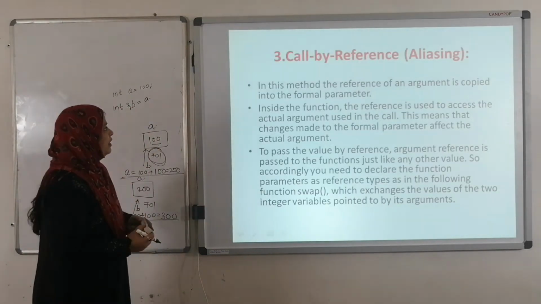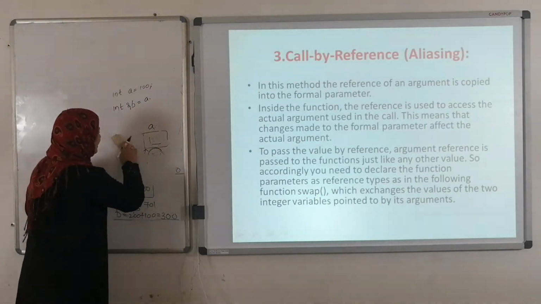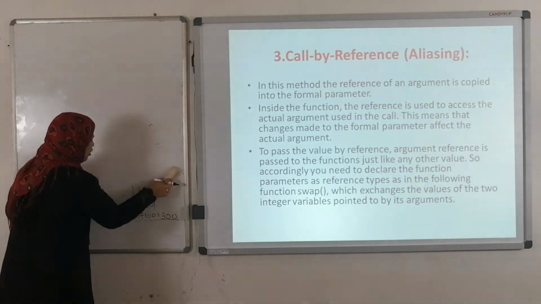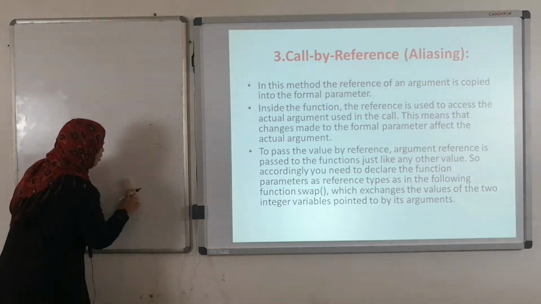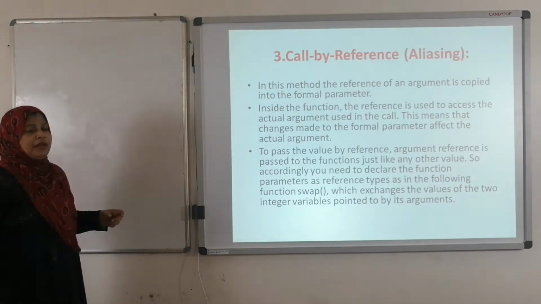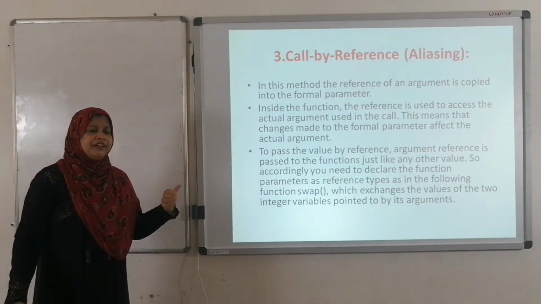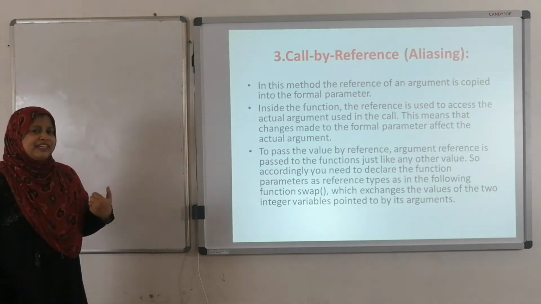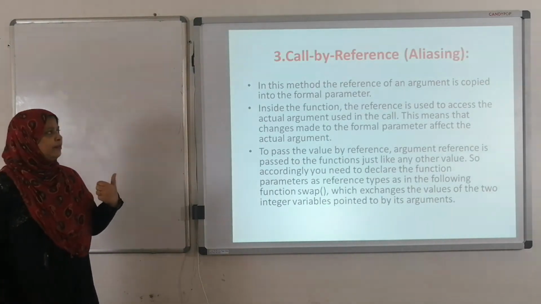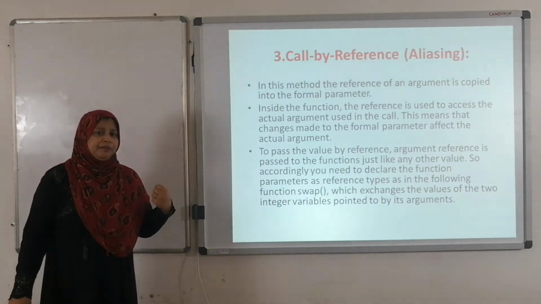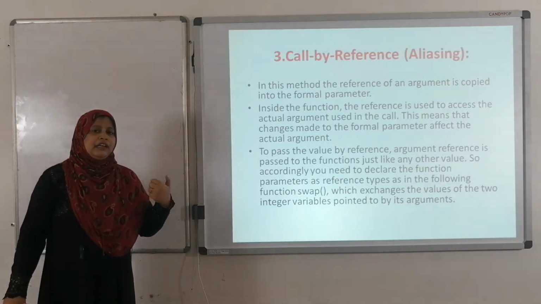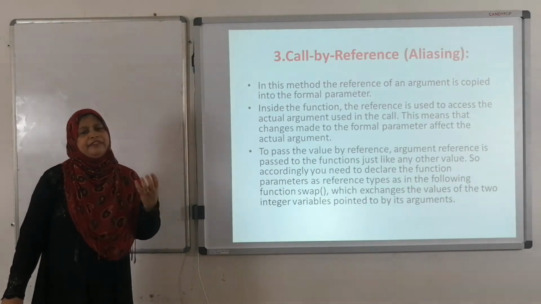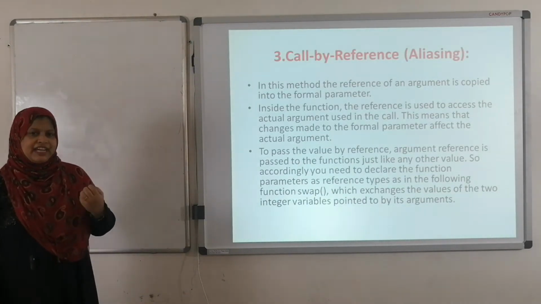Now here in parameter passing techniques, the third one is the call by reference, right? In call by reference, how are we going to perform the operation? Here by using the aliasing operation, we are going to perform call by reference. In the previous example, we called by using its address, which means we use the pointer variable. By using the pointer variable, we are getting the addresses of actual parameters.